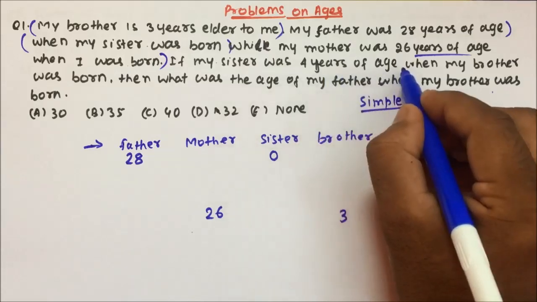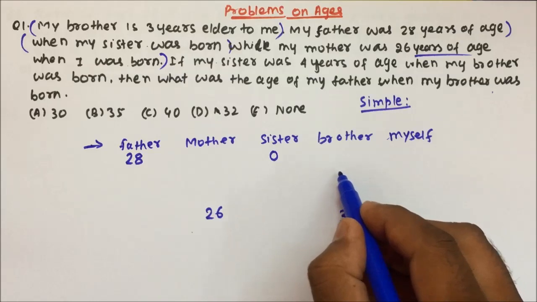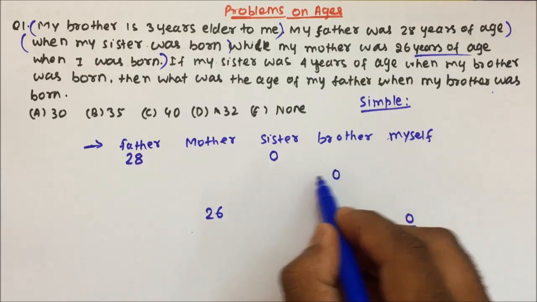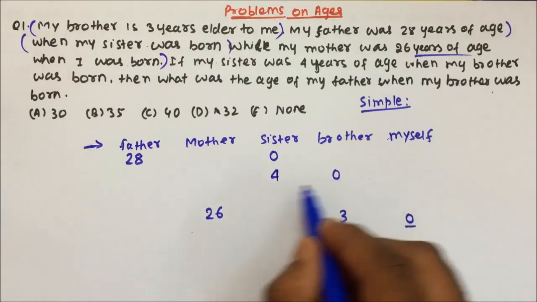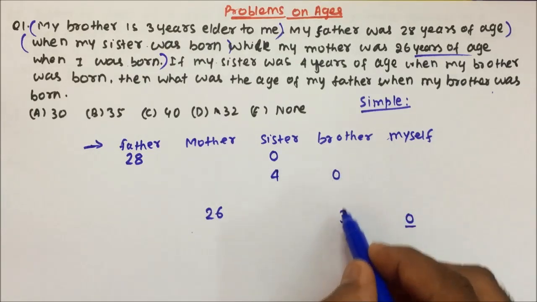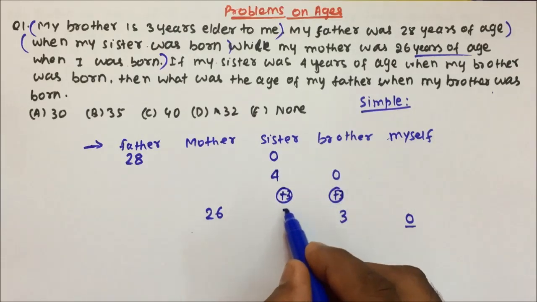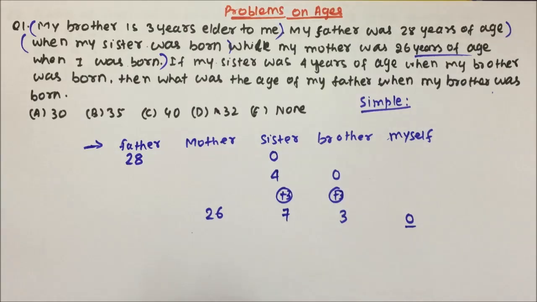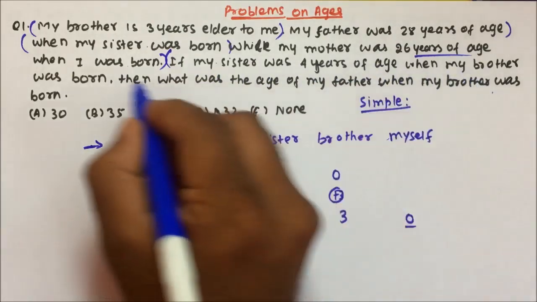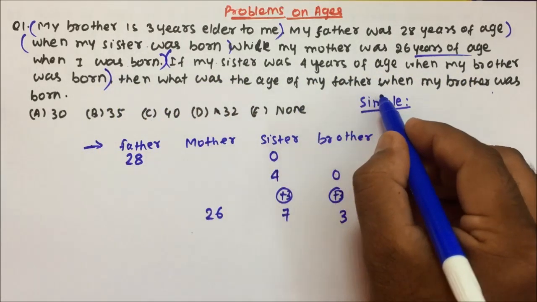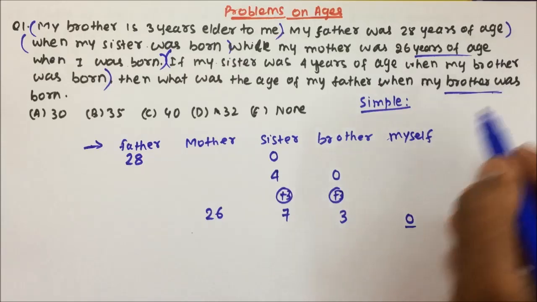If my sister was 4 years of age when my brother was born, so when my brother was born, that time my sister was 4 years old. When my brother was 0 years, that time my sister was 4 years. When my brother becomes 3 years, increasing by 3, my sister's age will also increase by 3. So my sister will become 7 years old, right? Then what was the age of my father when my brother was born?